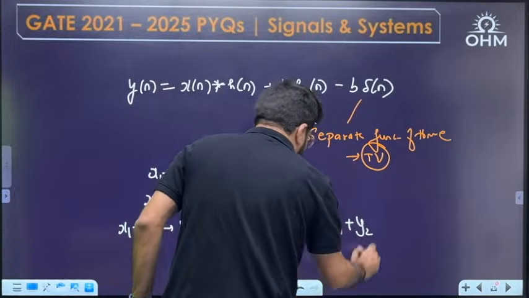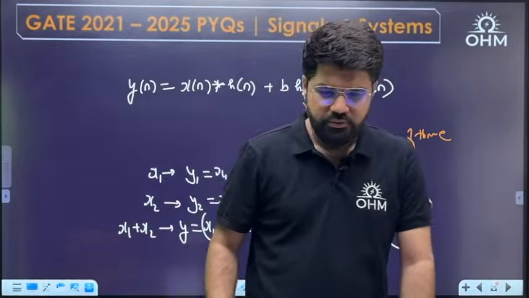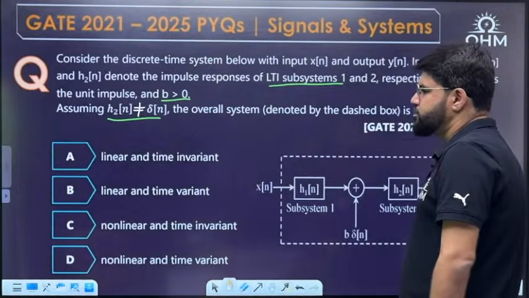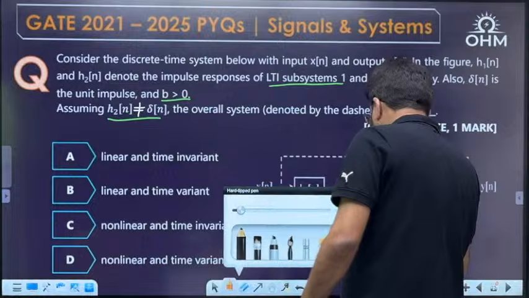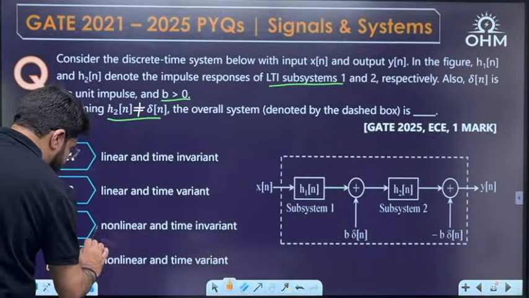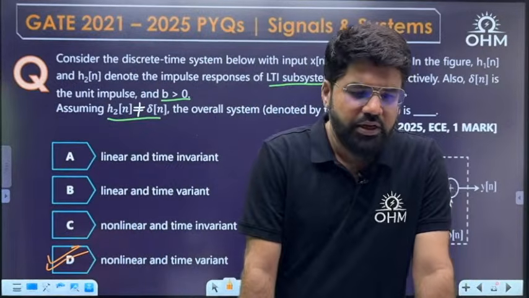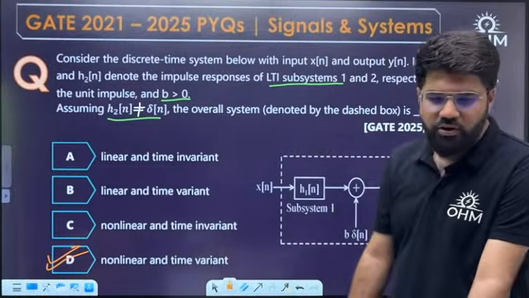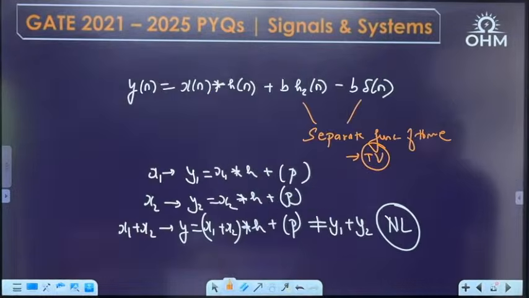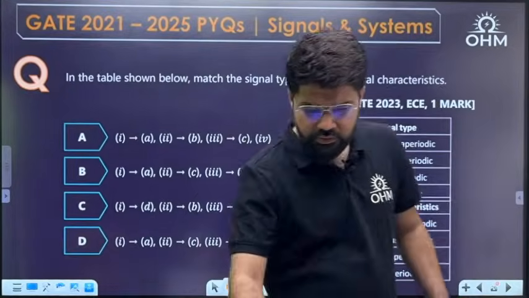You got my point? Non-additive, so non-linear. That's it. So it is not linear as well as not time invariant. So non-linear and time variant, the answer is D. It is not linear, and it is not time invariant. Option D. Okay, next.